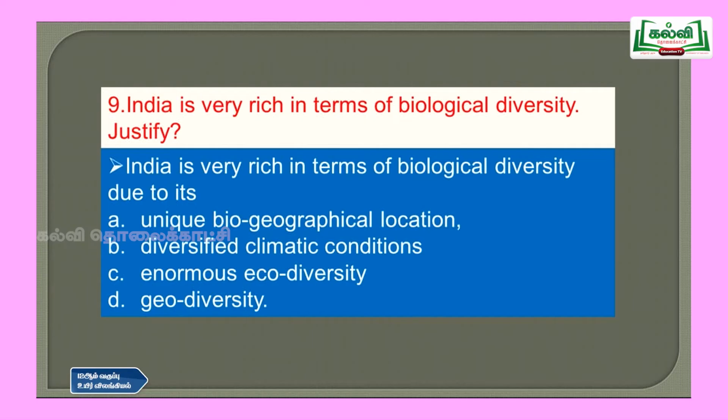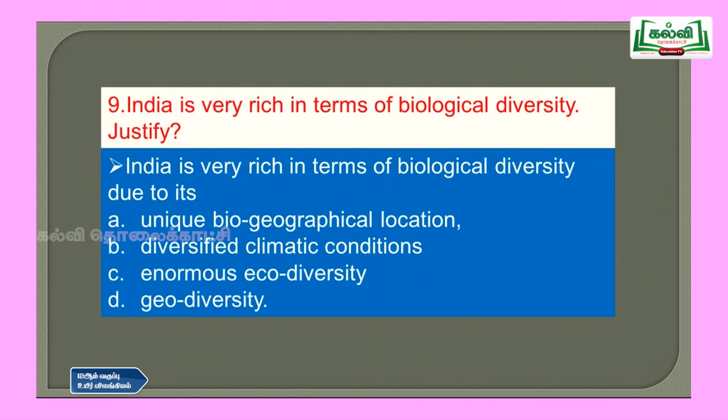All these, so we have a variety of climate ecosystems in our single subcontinent of India. So that is why we have a great ecosystem diversity on the earth. Then question number 9. India is very rich in terms of biological diversity, justify. So we have a rich diversity. So how can you tell that we have a rich diversity?